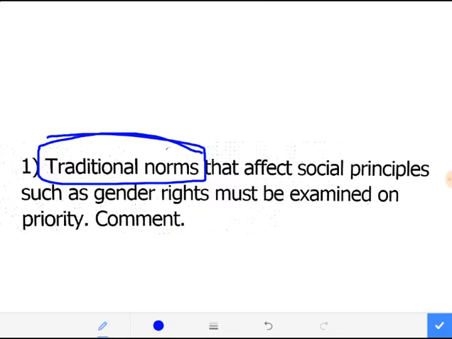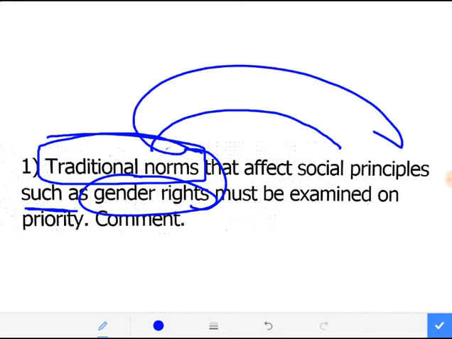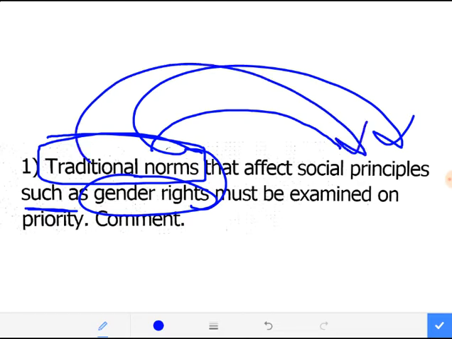All right, so those traditional norms which are affecting the social principles, such as here in this question there is an example given, for example gender right. It means you have to magnify this issue called gender right, that how gender right as a traditional norm is affecting the social principle. It's not that you have to magnify only the gender right issue. There are other traditional norms also which are directly affecting the social principles. You just have to magnify those things also, but this is also the thing which is being asked by the examiner, that you have to deal with this topic also, right?